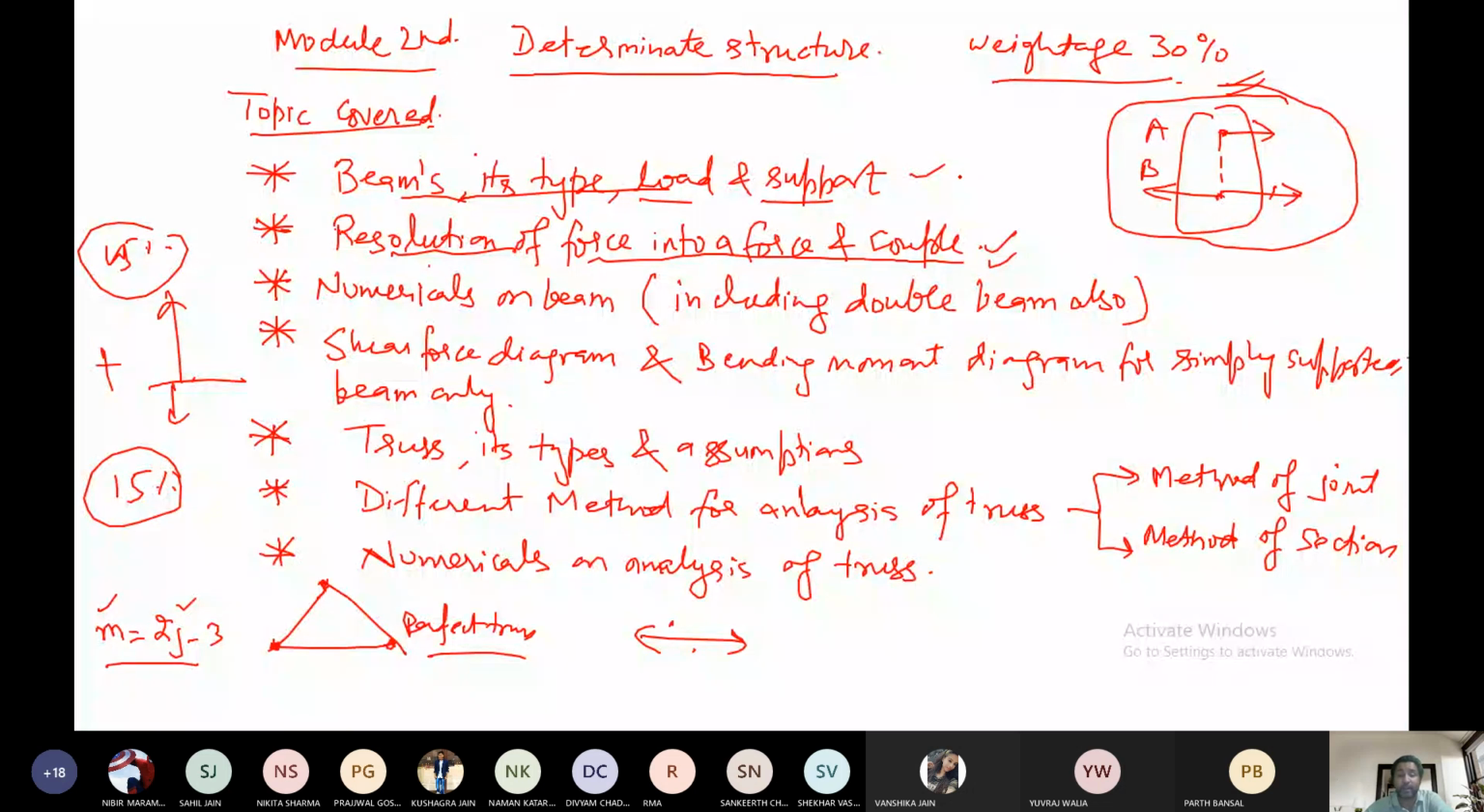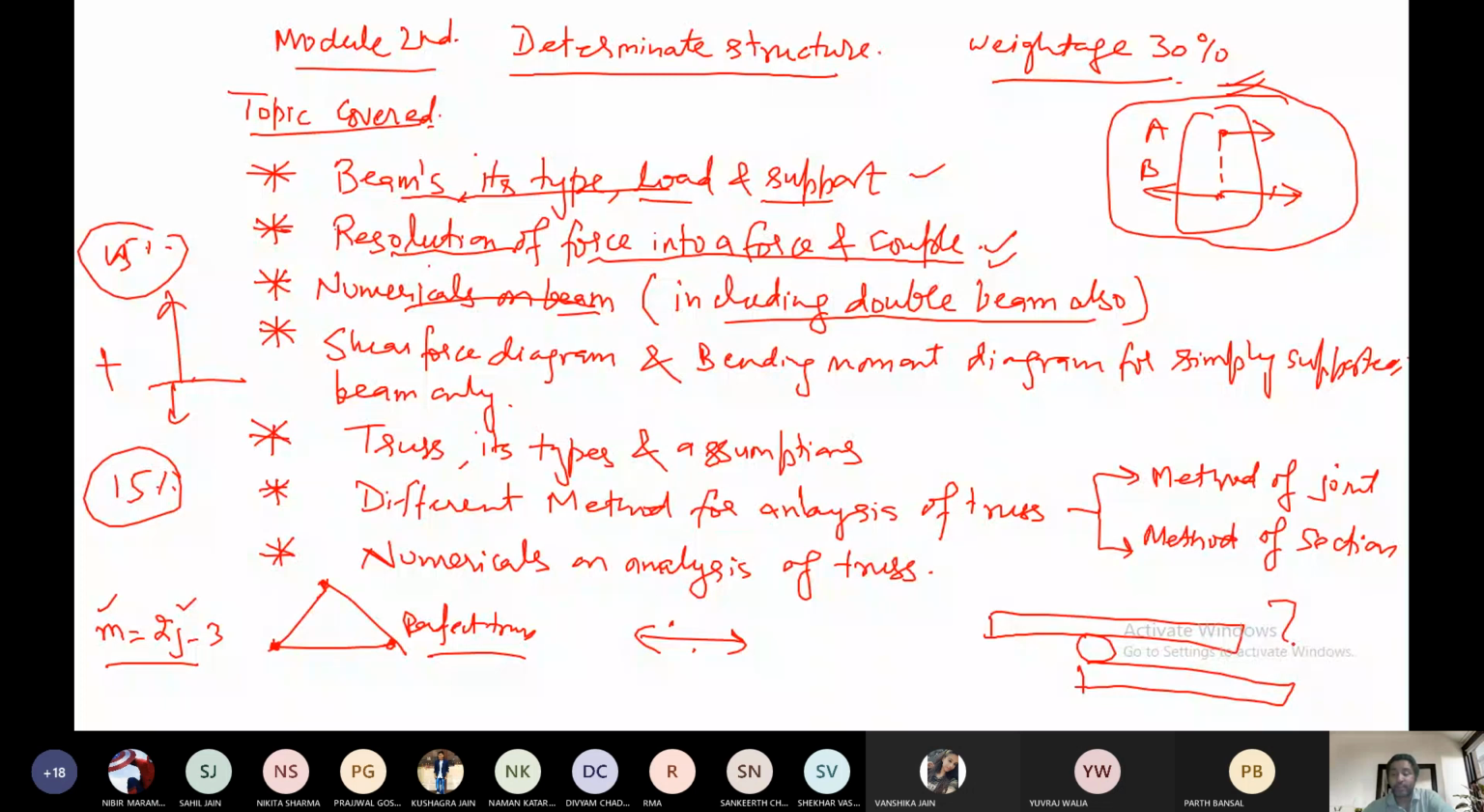Then we have the numerical part. See, for the numericals on the beam, I have written here including double beam, which means we will be discussing problems on the double beam. You can also see the assignment which we have given. So a beam like that is a double beam, which means one roller support is there and a second support is there. So like that we have to solve for the reactions at the supports. So this is the double beam. We will discuss all these problems.